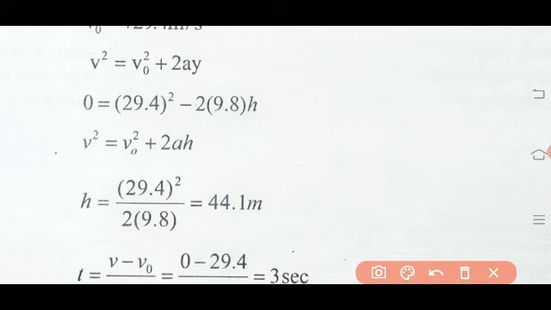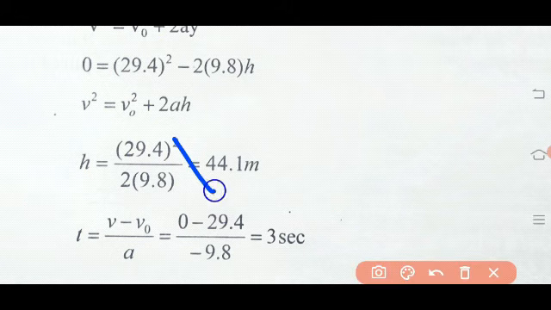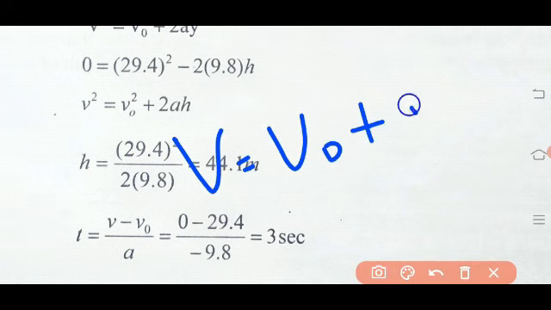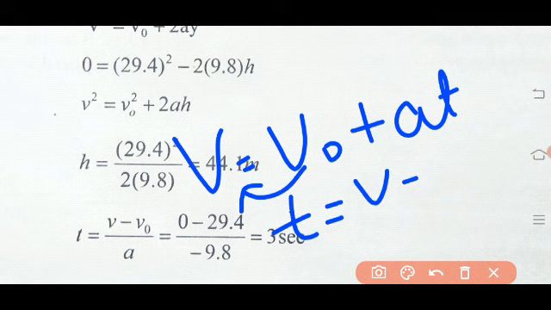Then we need to find how long it will take to return to its hand. What's the total time taken? So you can use another kinematic equation, v equal to v naught plus at, or t equal to, bringing v naught to the left hand side, v minus v naught, then bring a to the denominator.